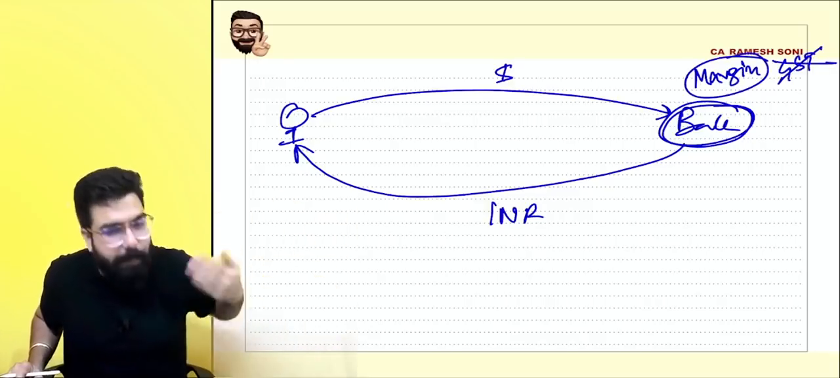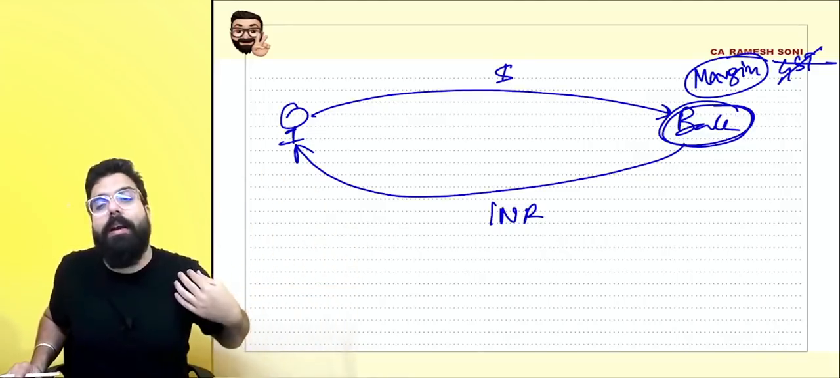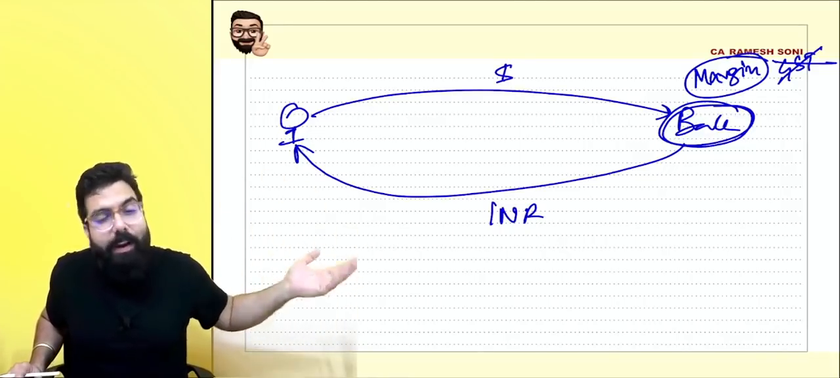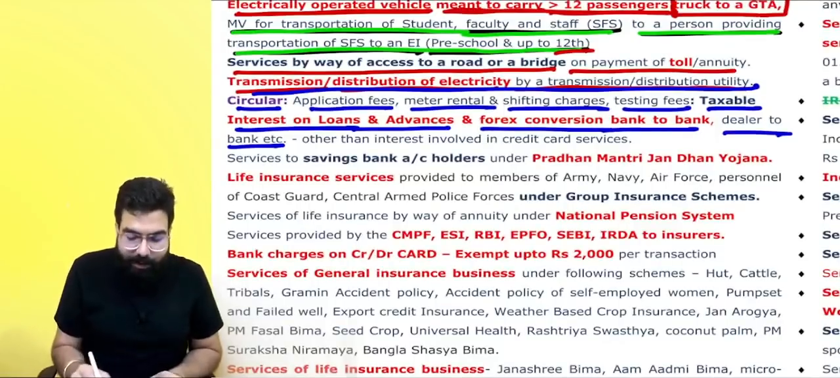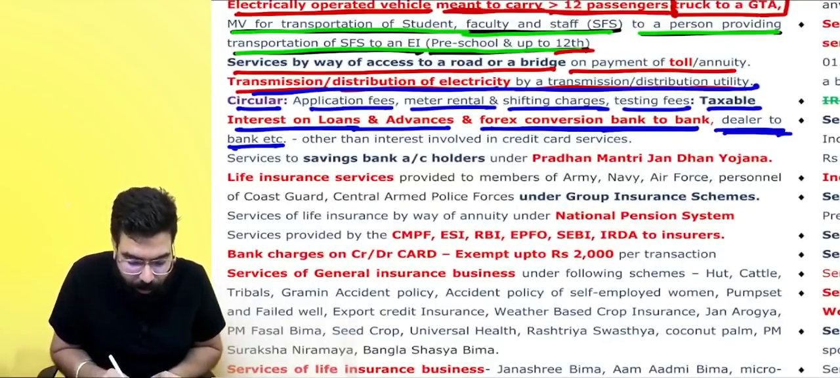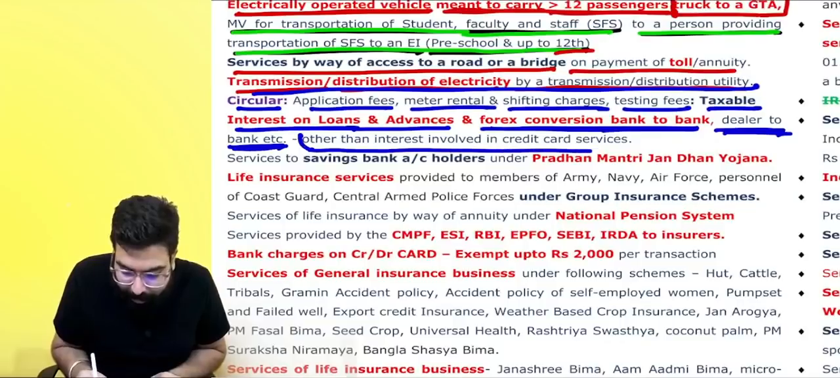Whenever forex conversion services are given from one bank to another bank, or from a forex dealer to another forex dealer, or to a bank, or from a bank to a forex dealer, there will be no GST. Forex conversion by bank to bank, dealer to bank, there will be no GST, but other than interest